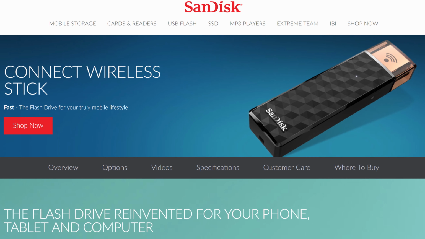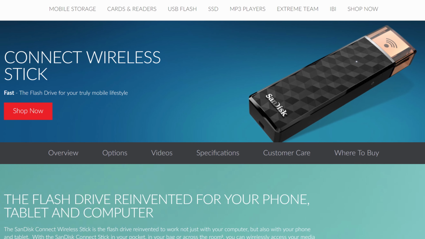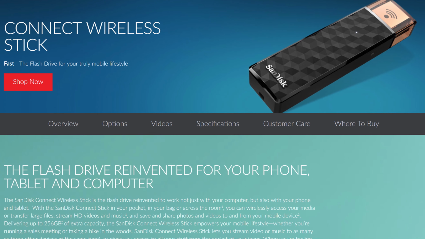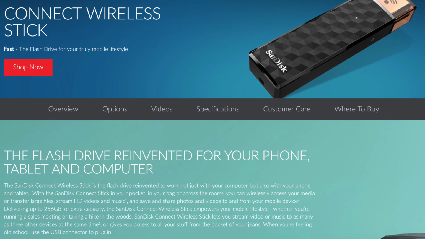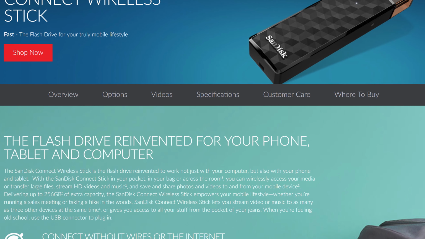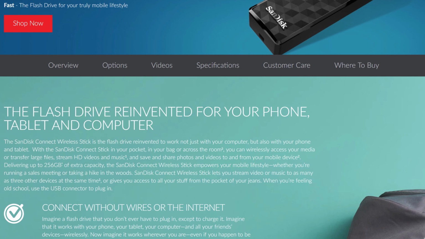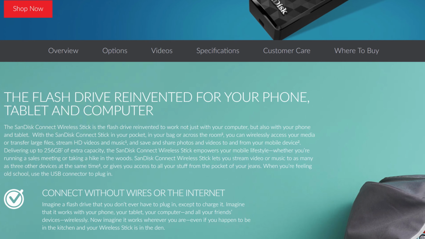They also have a Wi-Fi flash drive, but I don't really want to use that because Wi-Fi is slower than a wired connection, and it doesn't even connect to your home Wi-Fi. You have to unplug it from the car and then use their app to connect it to the phone, and I just don't want to deal with all that. Those flash drives also don't use high endurance memory.